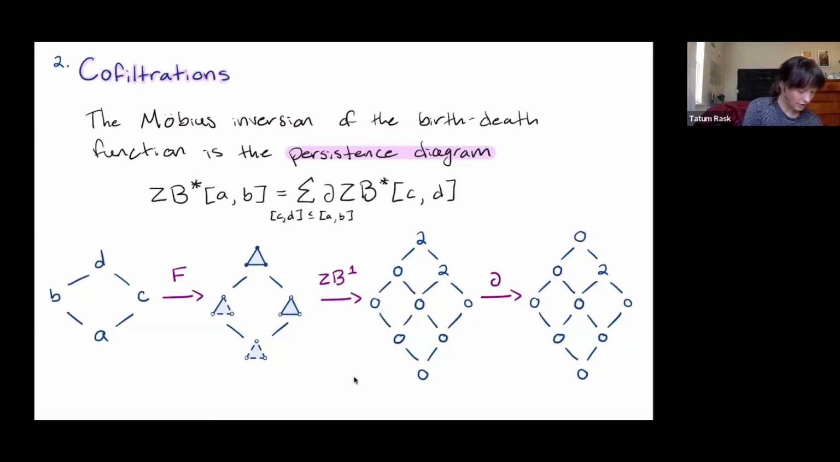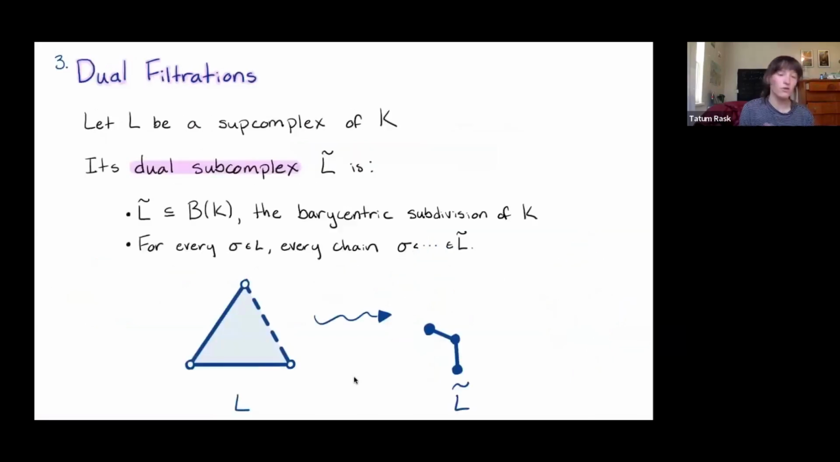And so moving on to our next section on dual filtrations, I'll give a little bit of background. Once we defined these cofiltrations, we kind of knew there was going to be some way to connect the cohomology of cofiltrations to the homology of filtrations. Right, the two seem very connected. First of all, we know that homology and cohomology are connected by Poincaré duality, hence the title of this slide. And we also know that supercomplexes and subcomplexes are very much related.